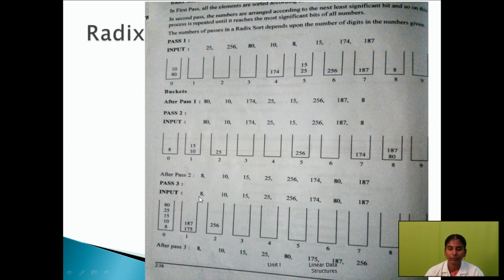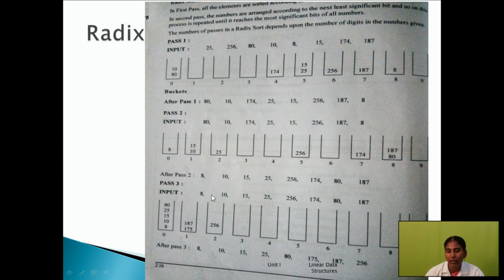Then next, find out the most significant bit. So this is the most significant bit. The next, corresponding buckets we have to move them there. So listen, 008, so 0, where it is, 0th bucket, so it will move here.